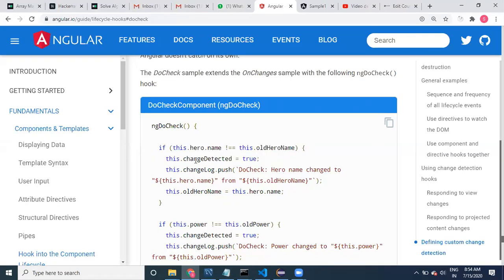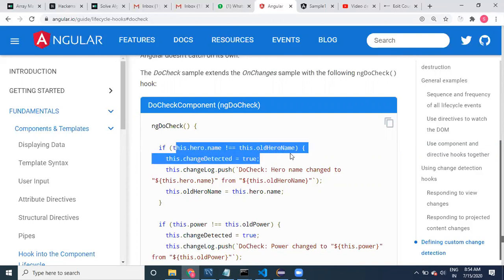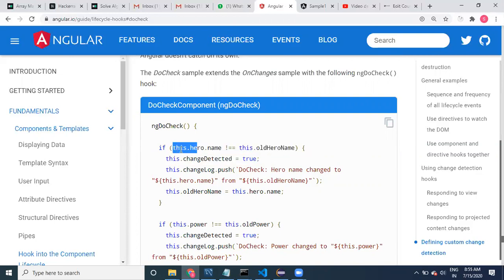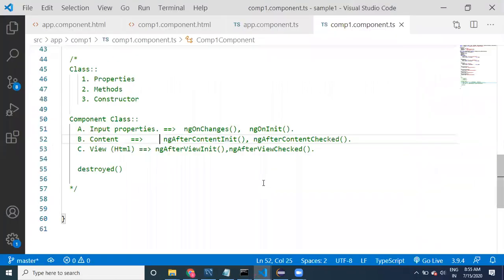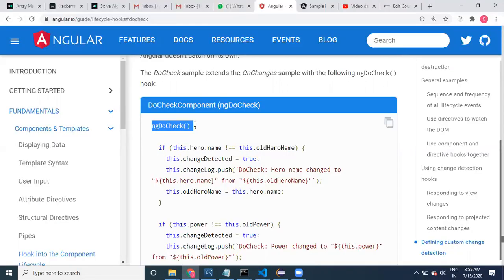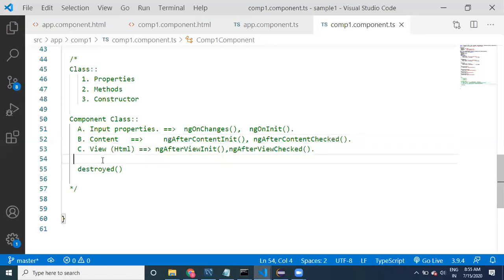We identify that a change has happened, and then you can do whatever logic you want. So if you want to provide our own change detection, which method are we going to use? ngDoCheck.